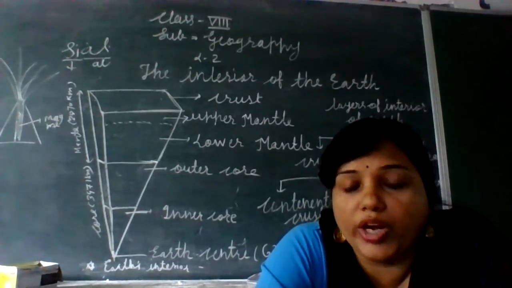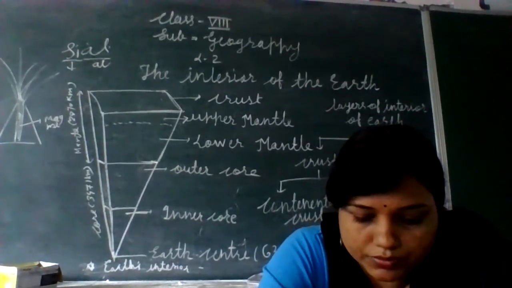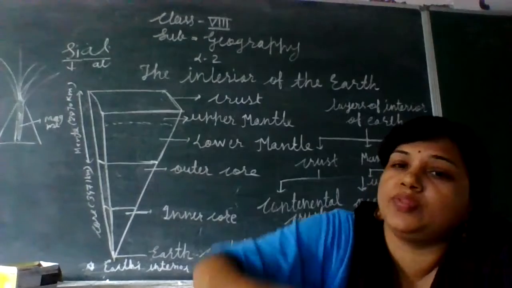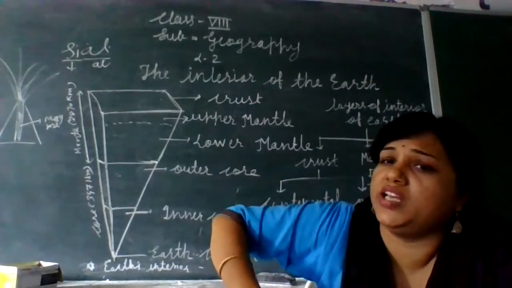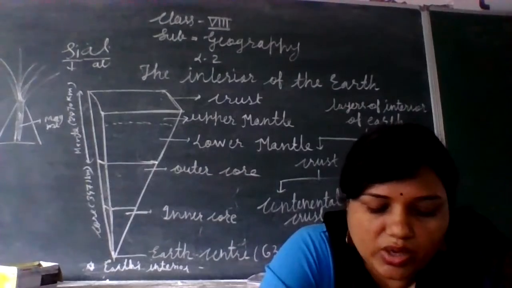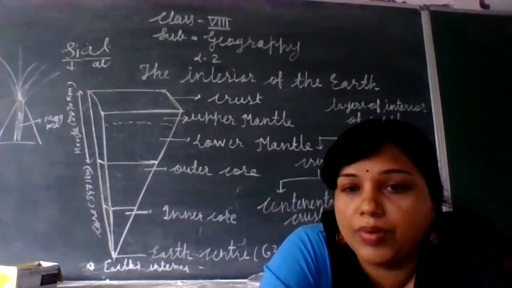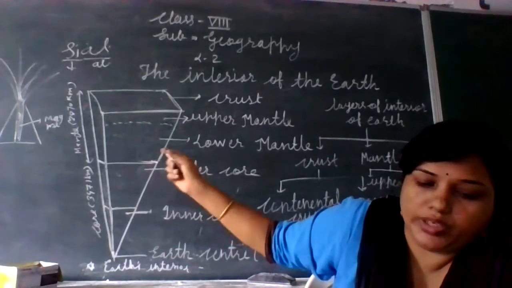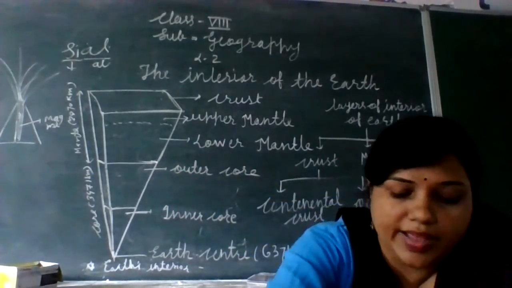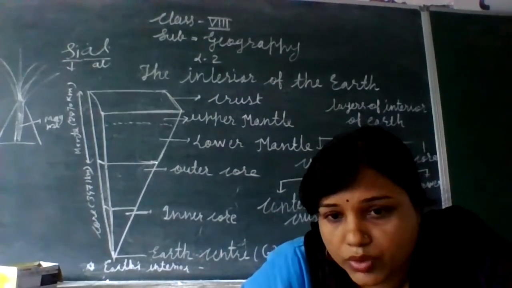So it is 4.5 gram per centimeter cube, and it increases with depth. As the depth increases, the density also increases. And the density of the lower mantle is about 5.7 gram per centimeter cube. The density of this lower mantle is 5.7 gram per centimeter cube.